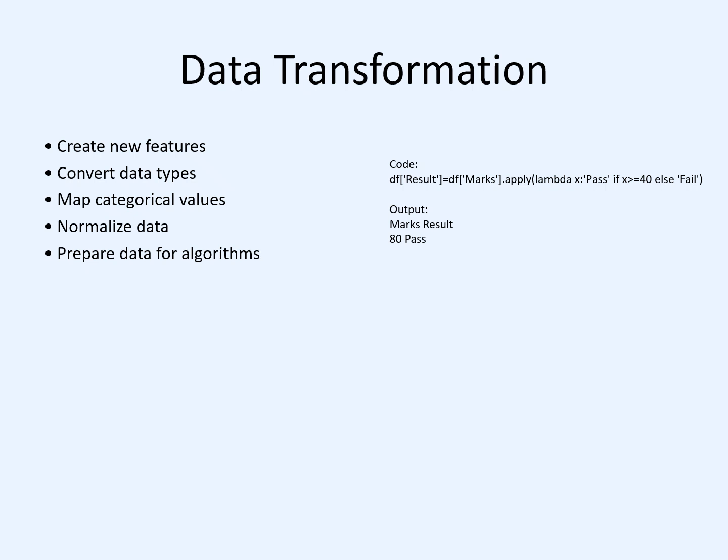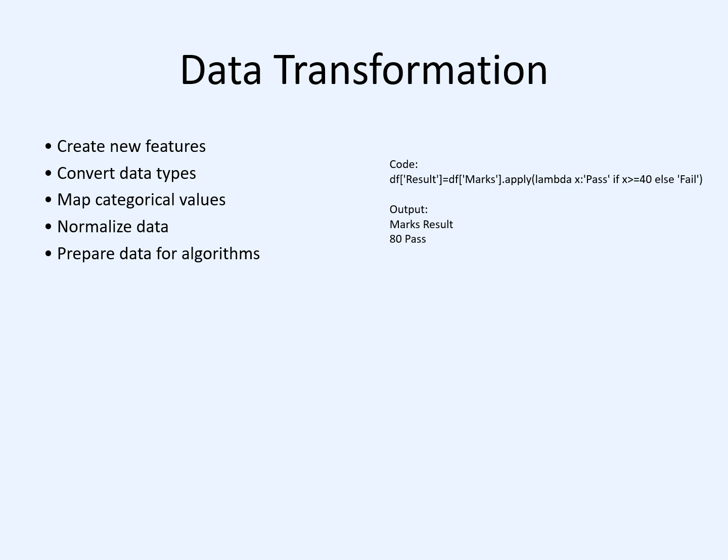The first step in creating new features is feature creation. Feature creation helps us extract additional information from existing data. These new features can improve the performance of machine learning models. We can also convert the data types, such as changing text data into numerical values or converting data formats for analysis.